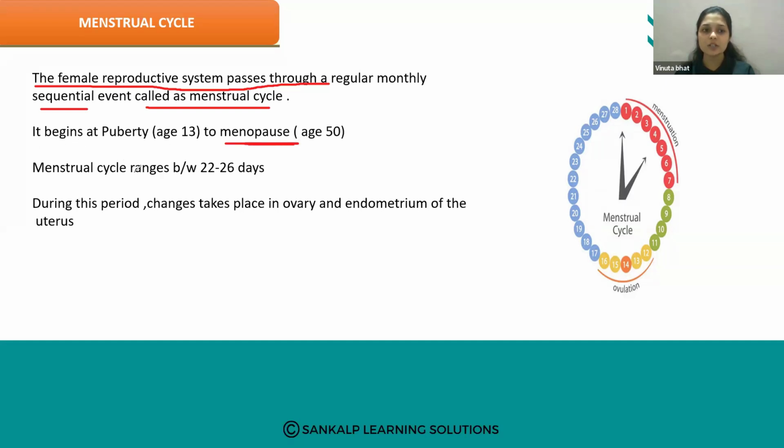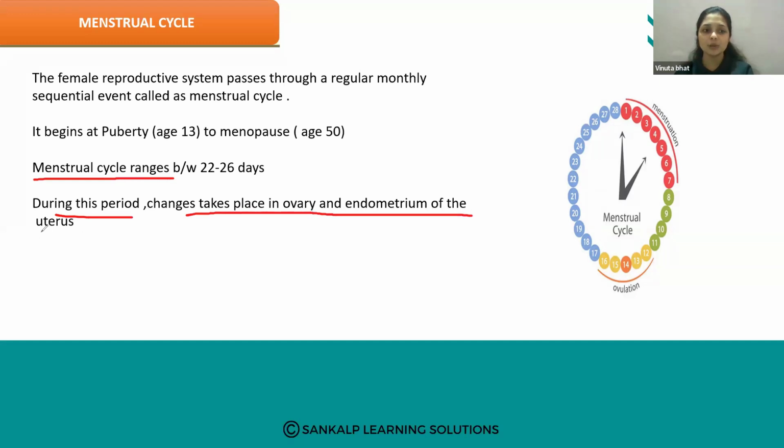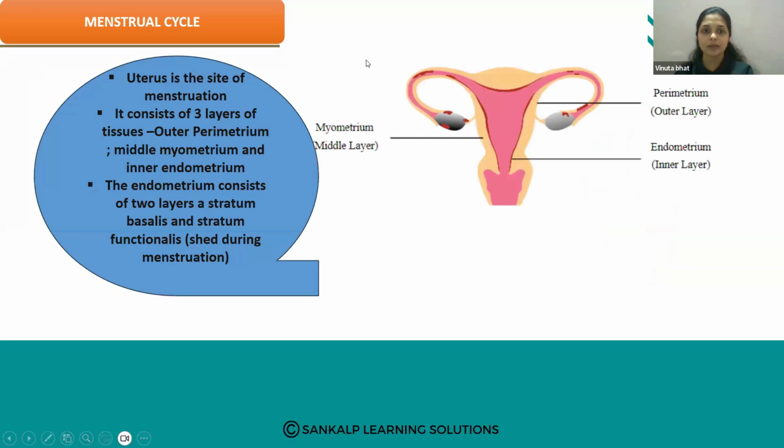When it begins, the first menstrual cycle is called menarche. The first menstrual cycle is called menarche, and the halt of the menstrual cycle is called menopause. The menstrual cycle ranges between 22 to 28 days. During this period, changes take place in the ovary and the endometrium of the uterus. Mainly the endometrium of the uterus is responsible for the menstrual cycle, and the hormonal changes that occur in the ovary are also responsible for it.